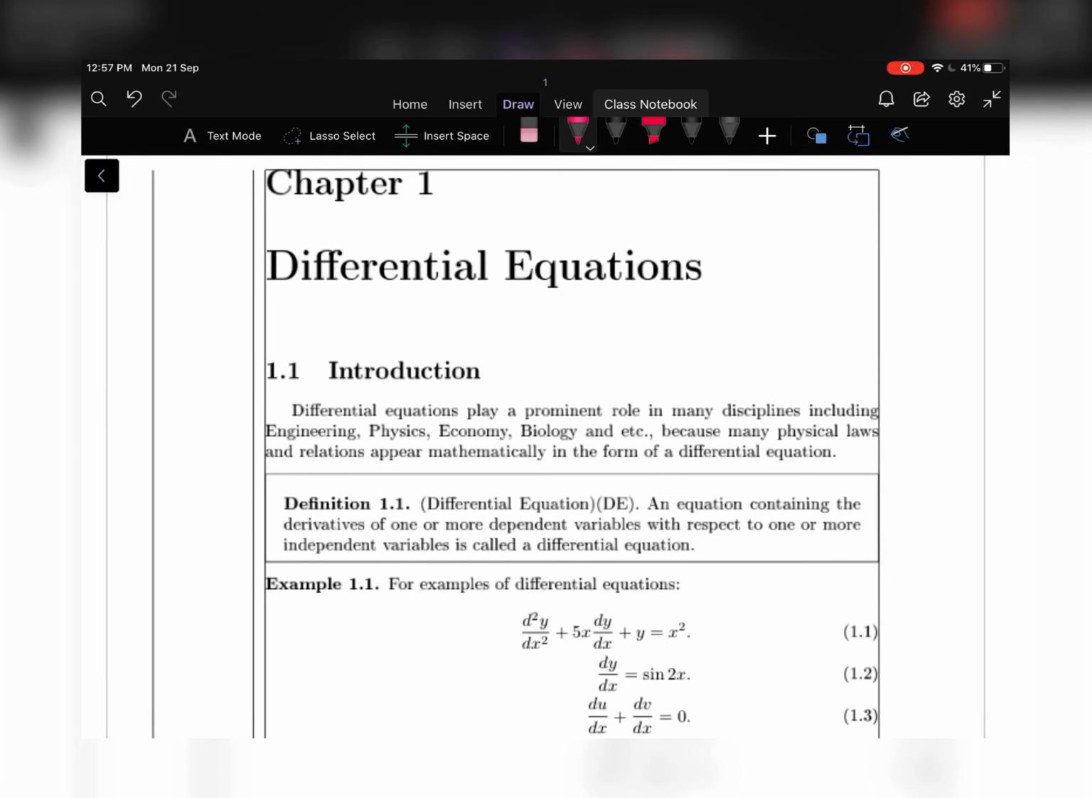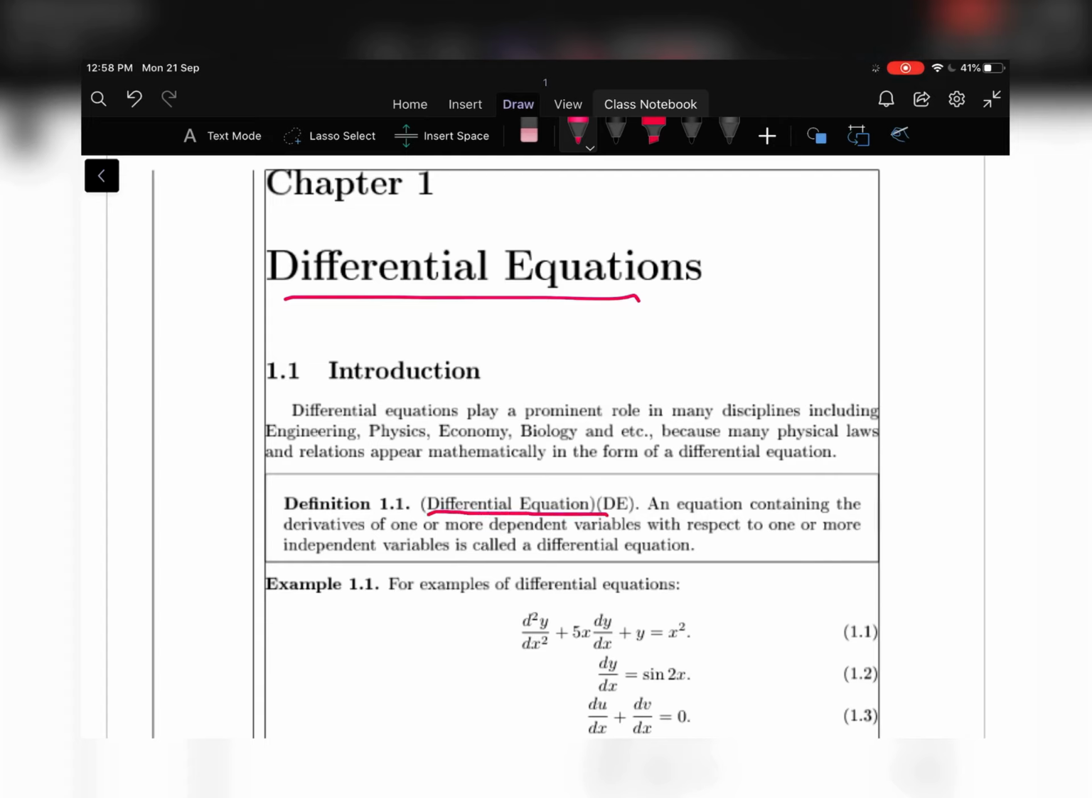In this video, I'm going to discuss the concept of differential equations. Generally, differential equations play a very important role in physics, engineering, biology, economics and so on, because many physical laws and relations appear mathematically in the form of differential equations. So let us move to the definition of differential equation.